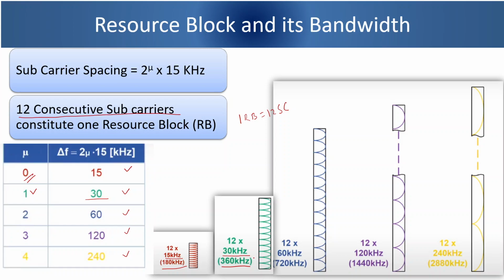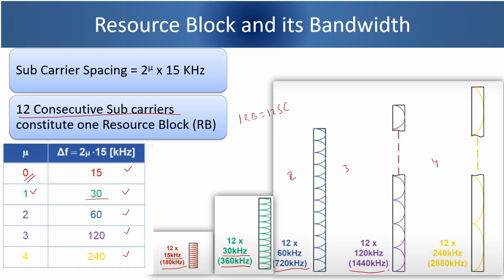Similarly, we can calculate bandwidth of resource block for other numerologies like numerology 2, 3 and 4. So for numerology 2, that is 60 kHz subcarrier spacing, the RB bandwidth will be 720 kHz.